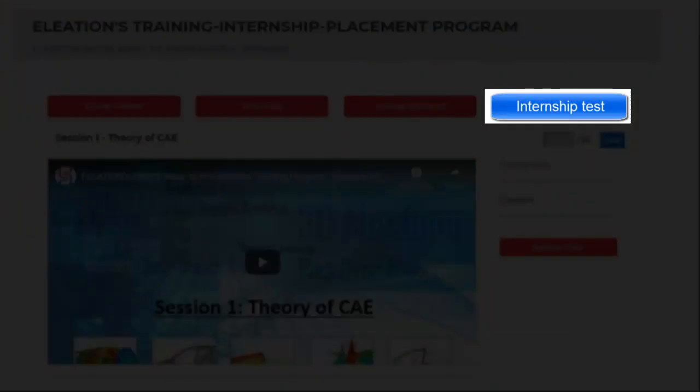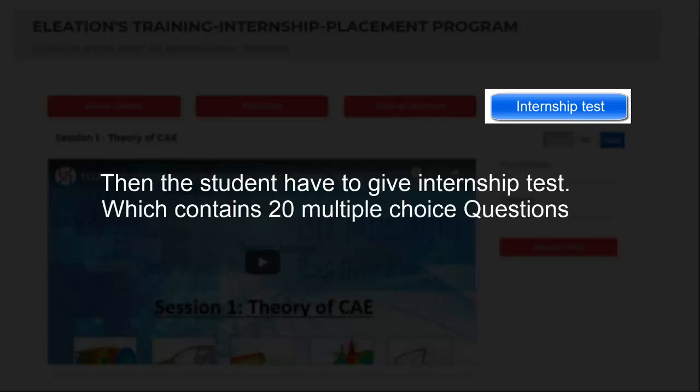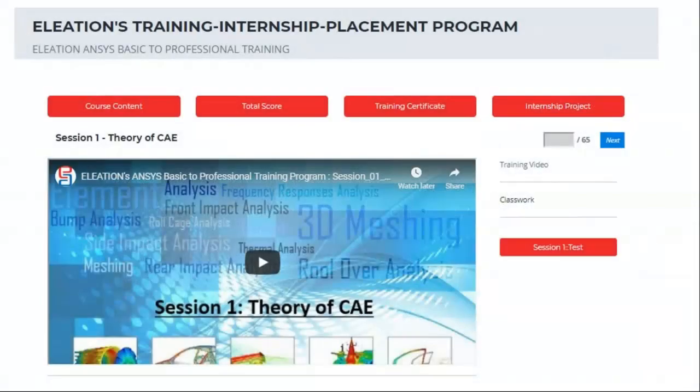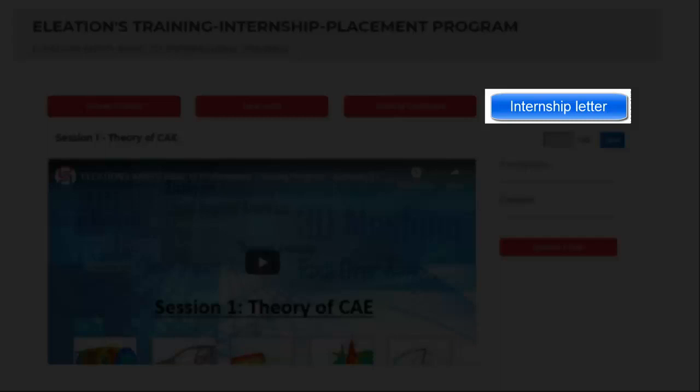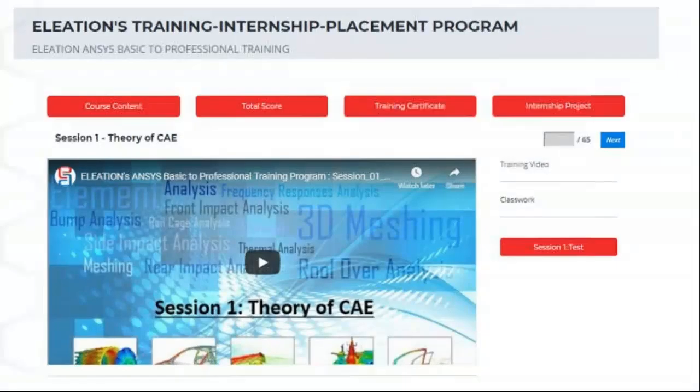As soon as he or she clicks on internship project button and downloads the project, then the same button will convert into internship test. Then the student has to click on internship test button, which contains 20 multiple choice questions. Once he or she gives the internship test, then the same button gets converted into download letter button. The student has to click on download letter button to download internship letter, letter of recommendation and experience letter.